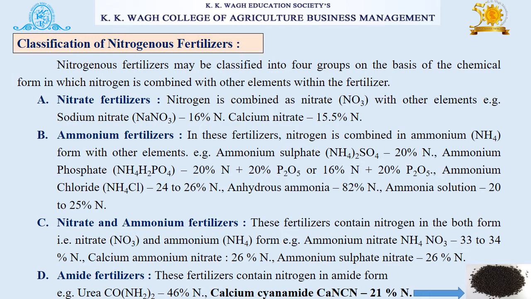The fourth group of nitrogenous fertilizers is amide fertilizers. These fertilizers contain nitrogen in amide form, for example urea, which has the chemical formula CO(NH2)2, having 46% nitrogen. The next example of amide fertilizers is calcium cyanamide having 21% nitrogen, and you can see the image of calcium cyanamide.